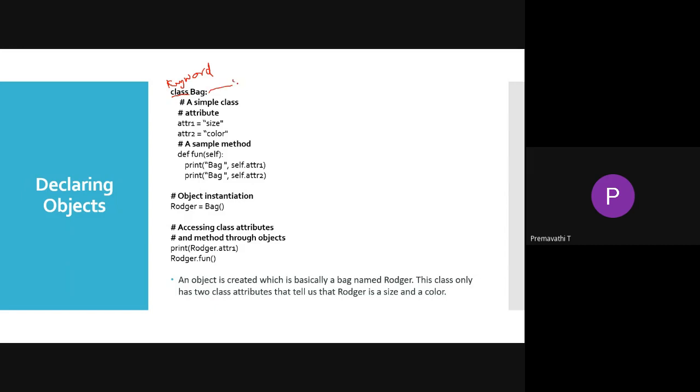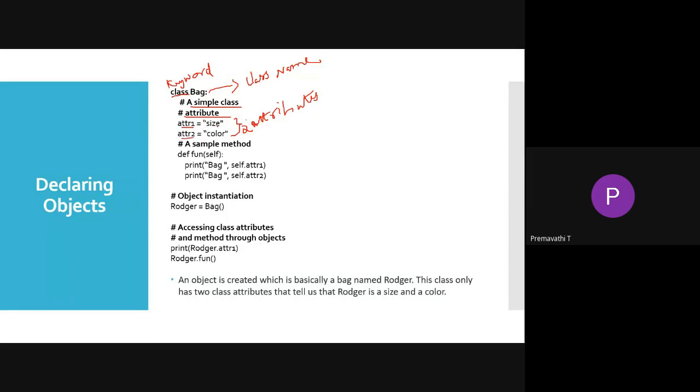Here, Bag is the class name. Then these are the command line simple class attributes. We have to create these two attributes here. Attribute one is the size, and we have two attributes here: attribute 1 and attribute 2.